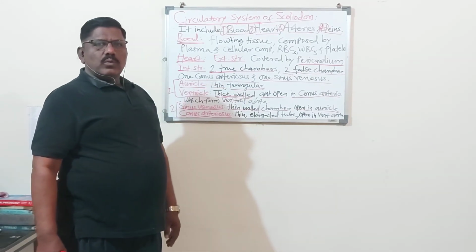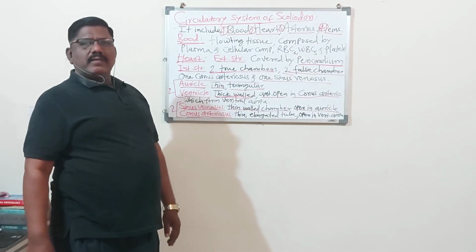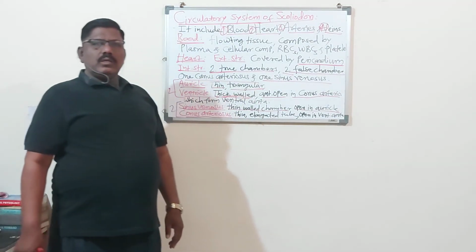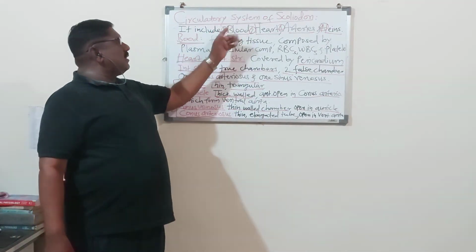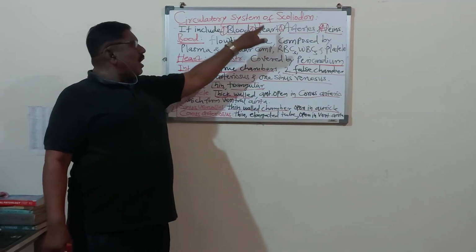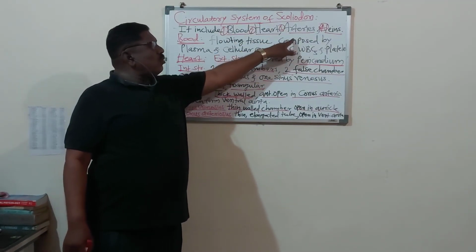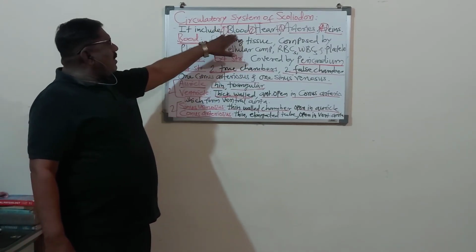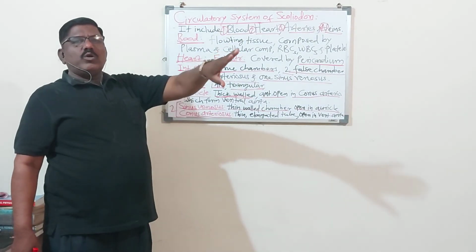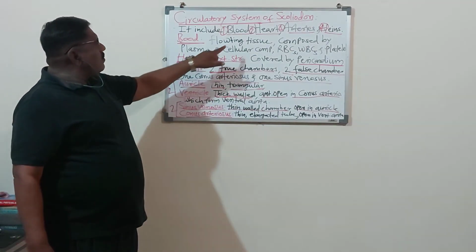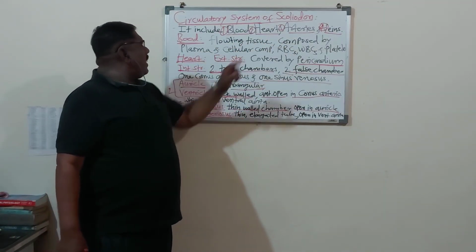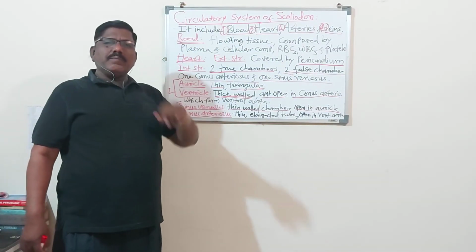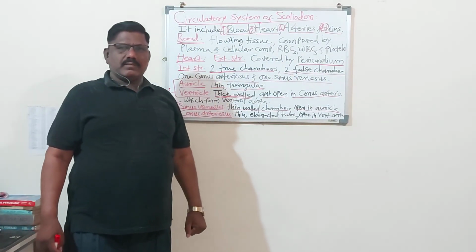So, in today's period, we have started the circulatory system, and we came to know that in the circulatory system we have to study blood, heart, arteries and veins. About the blood, I have told you it is a liquid, floating tissue. The composition of blood is plasma and the cellular components, that is RBC, WBC and platelets. Remember this.